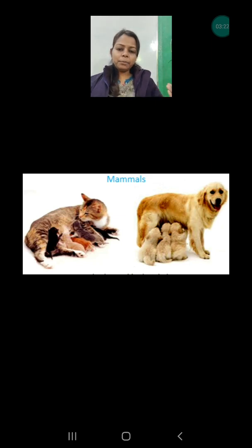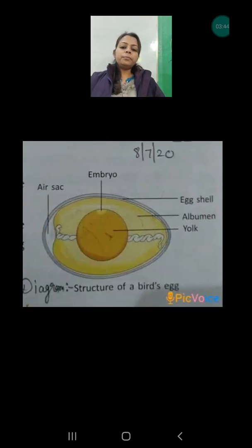Till they are babies, they keep on protecting them and they leave their baby when they are independent. When the baby becomes independent, that means they are able to live alone. At that time their parents leave. So this is the reason why they are very nice and very caring about their babies.